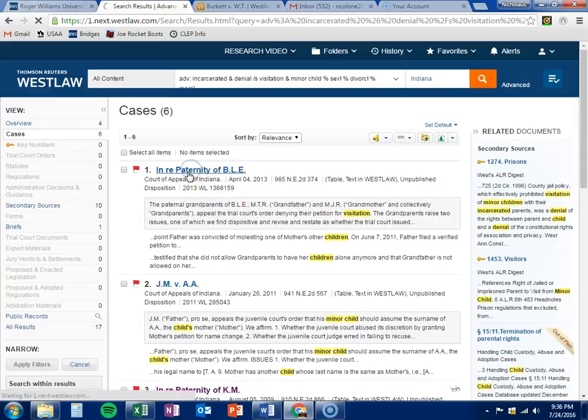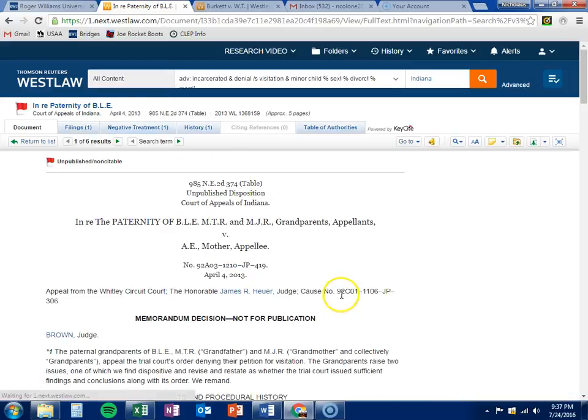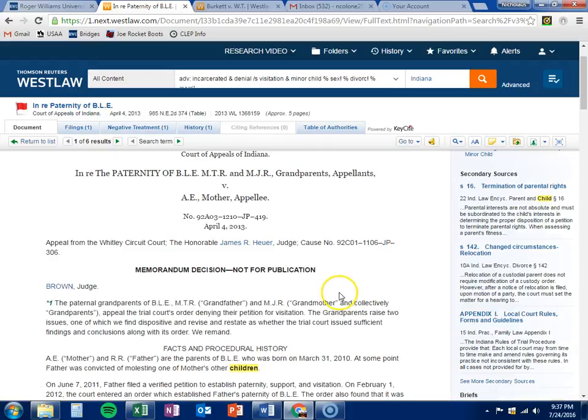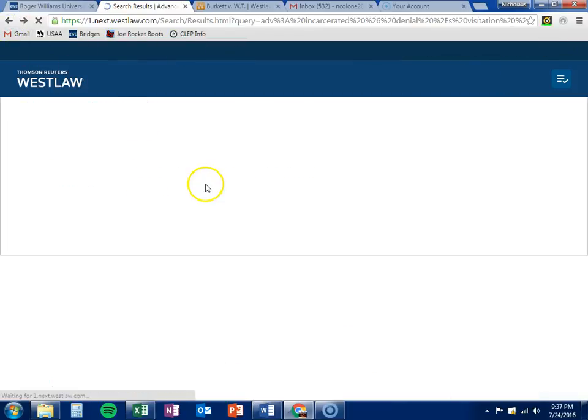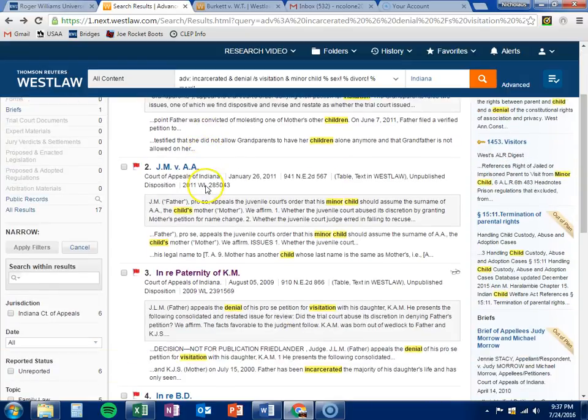Going through these, clicking on them just to see what we can do with it, we read through and realized that this case doesn't work for us. This is talking about the paternal grandparents, so the father's parents. And again, it's molesting. And so this isn't what we want. We can roll right back, see if there's something else we can use in here. This is more about a surname and less about visitation. You can see the word visitation is not anywhere in here.